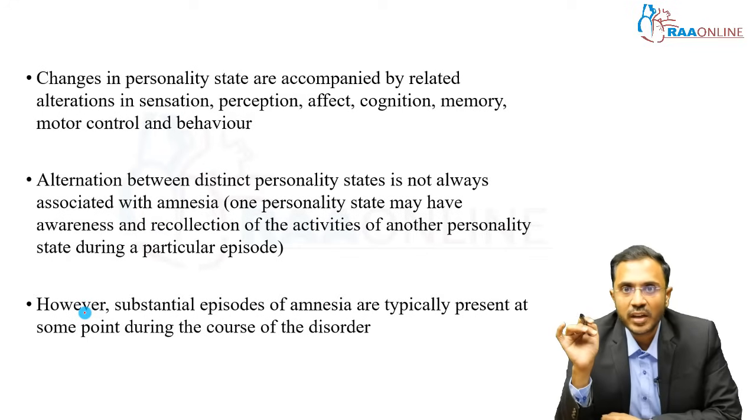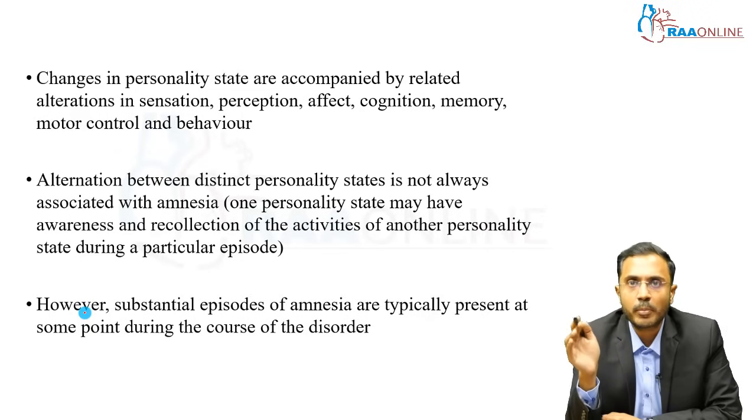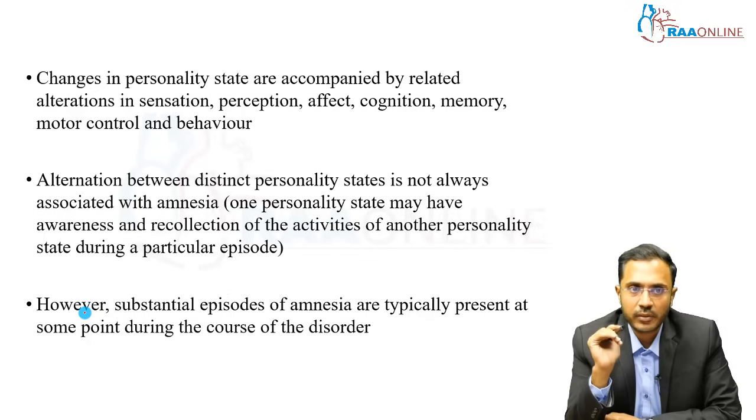The changes in the personality state are accompanied by related alterations in sensation, perception, affect, cognition, memory, motor control and behavior. Each personality will have these areas distinctly.